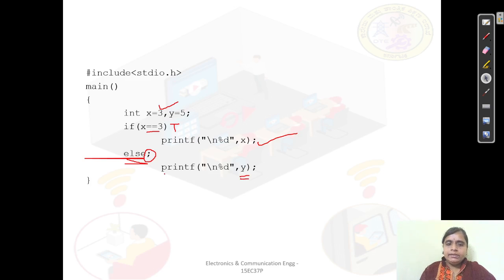See, the main thing in this example you have to observe is this print is not under the else, because as we are using the semicolon in front of the else, this else statement gets terminated here itself, and the next statement after the if is what? Print y. So we are going to print both x and y. I hope this is understood.